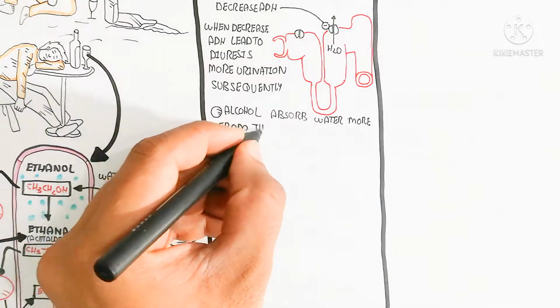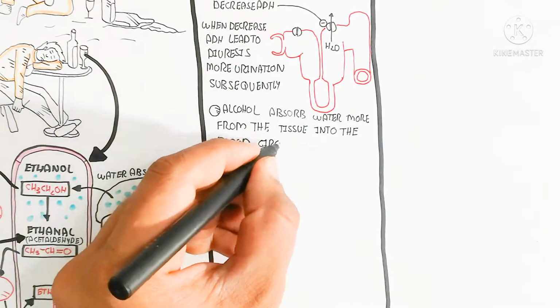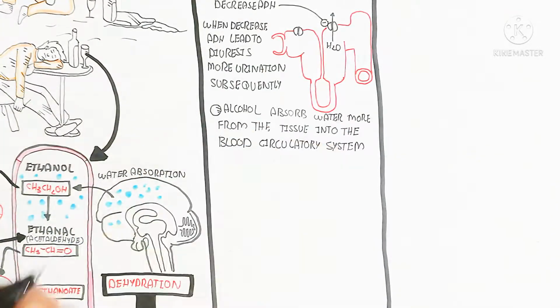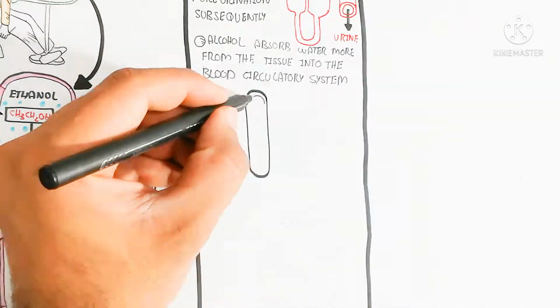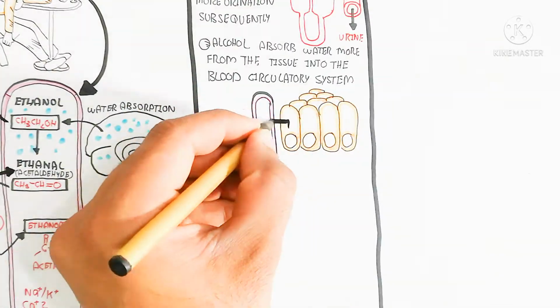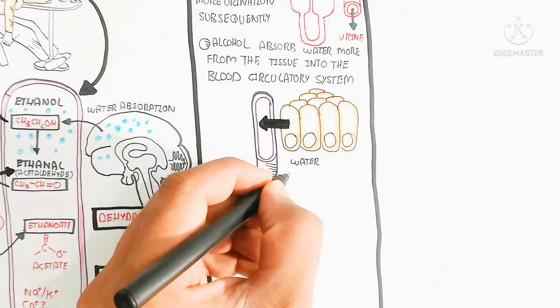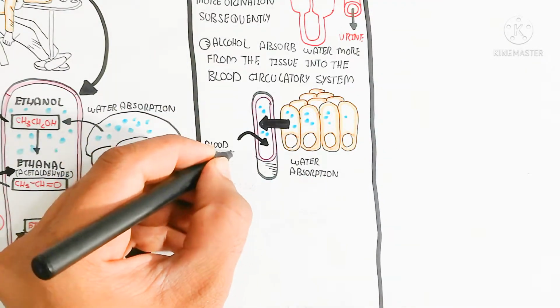In this way, the alcohol draws more water from the tissue into the blood circulatory system, so the cells decrease water retention and normal function will not occur. That is why, during the hangover time, the water absorption into the blood circulatory system leads to dysfunction of the peripheral tissue.